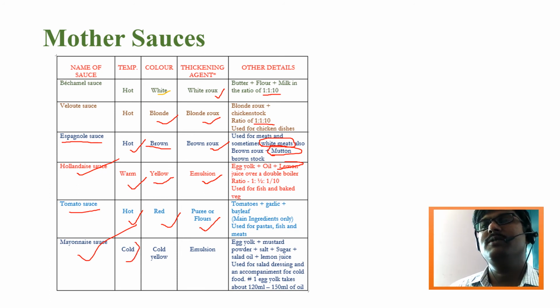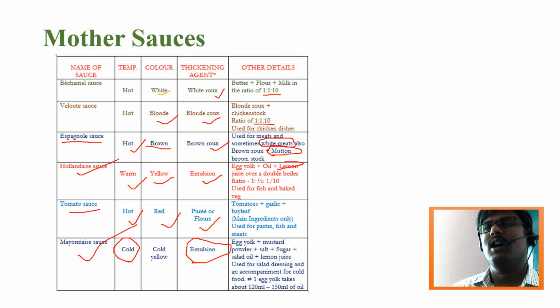After that we move on to mayonnaise sauce, the sixth type of mother sauce. It has to be served as a cold sauce at a cold temperature. It is also called the cold sauce. If any question arises, what is the cold sauce in mother sauces, you have to say mayonnaise is the cold sauce of the mother sauces. It is also prepared by the emulsion method. The ingredients used in mayonnaise are egg yolk, mustard powder, salt and sugar, salad oil, and lemon juice.